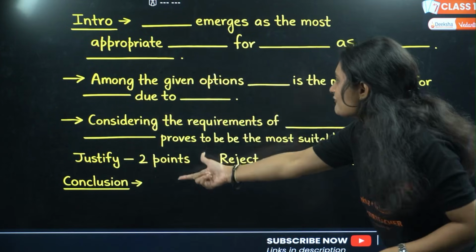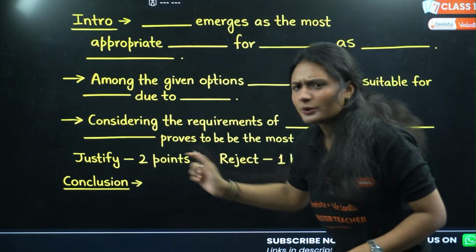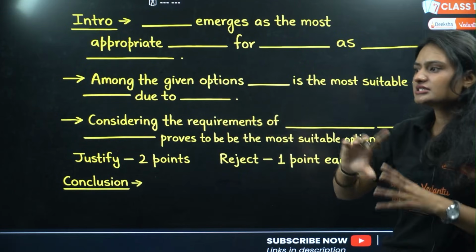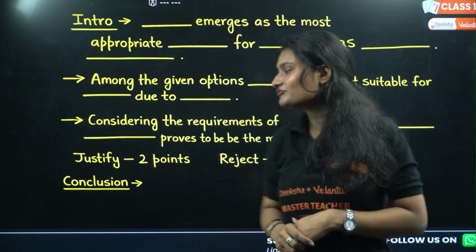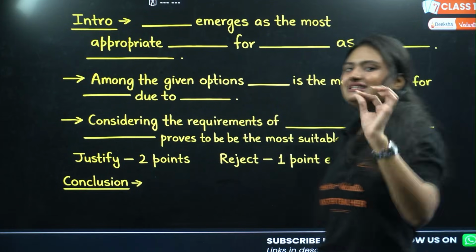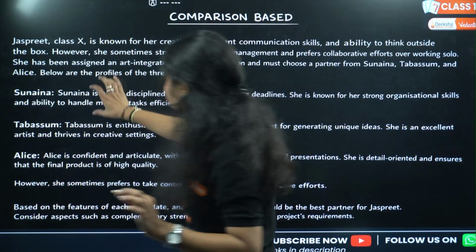All answers are subjective. So whatever you decide, remember to justify it. You justify which candidate you selected with 2 points. You write 2 points justifying that candidate, that this is the perfectly suitable candidate. Then after that, why you rejected the other candidates. Give 1 point each for all the rejected candidates. In this case, you had 3.